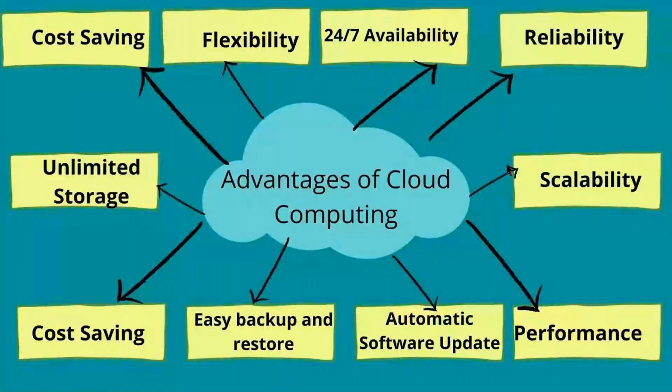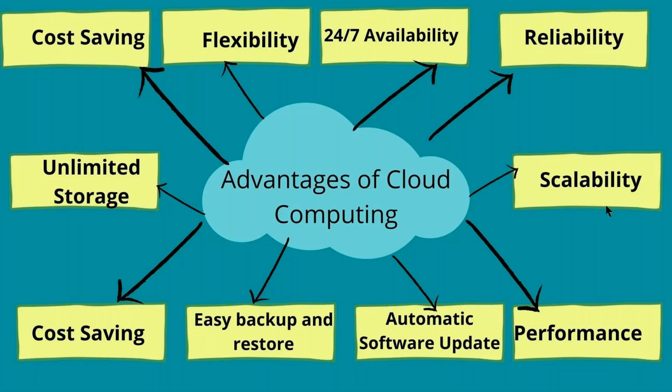Next one, reliability. Reliability is most important. If the resources are not reliable, customers will not go with cloud servers. They will use their own servers, right? Scalability. This is very, very important. We can scale up the resources. For example, I'm working on a database server, and in the middle of the activity the server is getting a performance issue. On the fly, without any downtime, I can increase RAM, CPU, and storage, whatever I want, without any downtime. That is scalability, right?